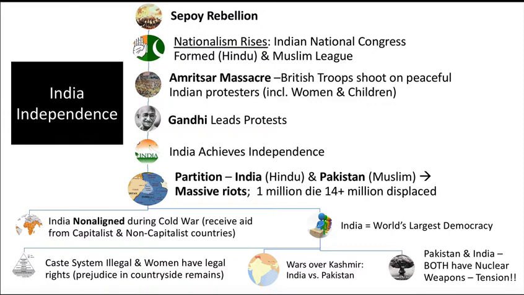Because by using pig and cow fat, that offends both Hindus, who hold the cow sacred, and Muslims, who are forbidden from eating pork. So once they put that cartridge into their mouth, they're violating their religions. So even though Hindus and Muslims do not get along, this event, their kind of mutual hatred for the British, actually brings them together. So for this short period, these two groups that normally don't get along are united to fight off the British. Anyway, the Sepoy Rebellion goes on for a while.